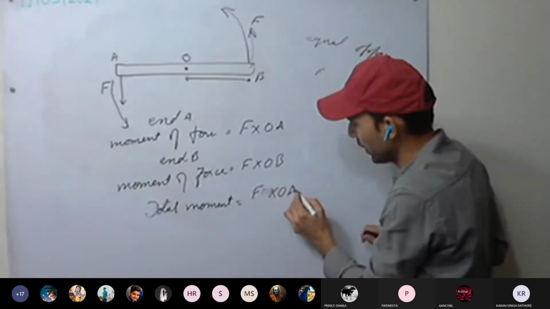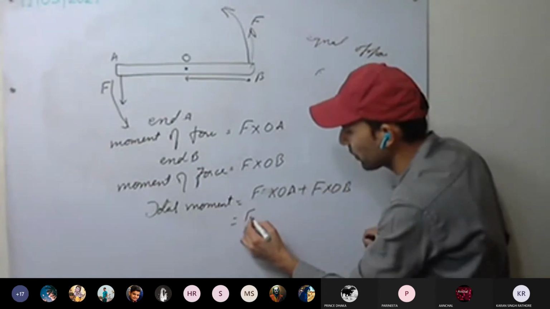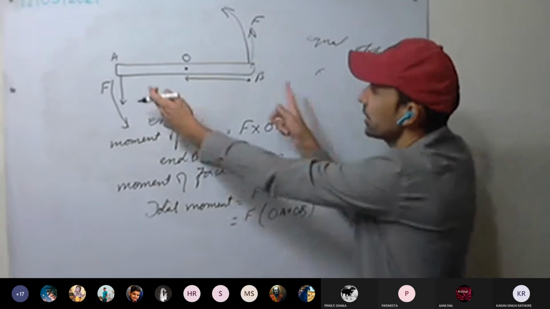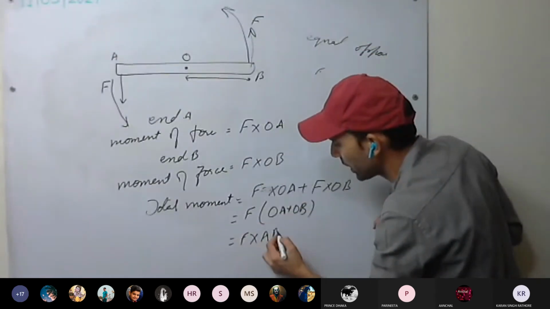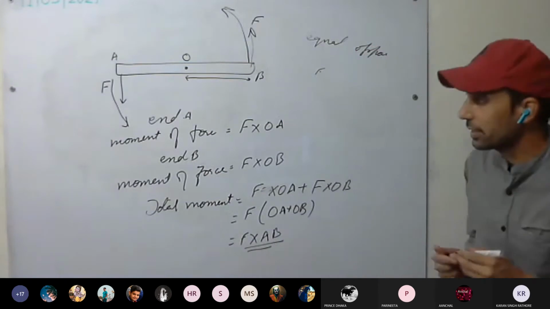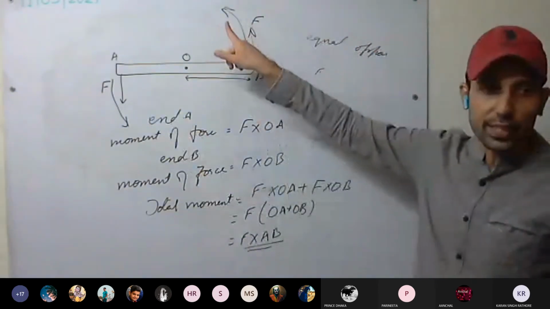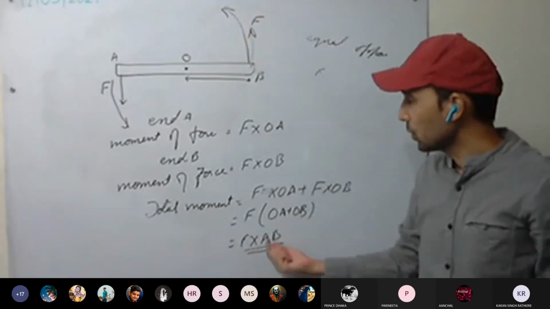F into OA plus F into OB. Taking F common, F into OA plus OB. This distance is AB. So it is F into AB. Either force can be taken because both are equal.